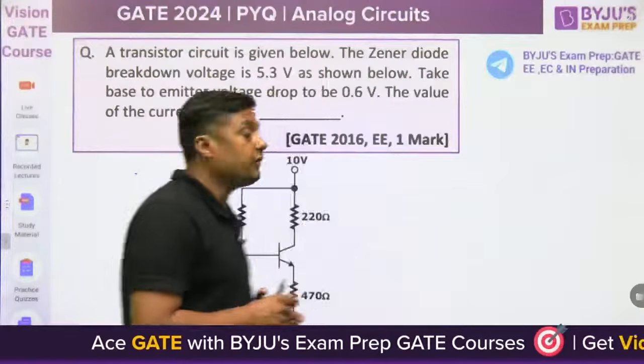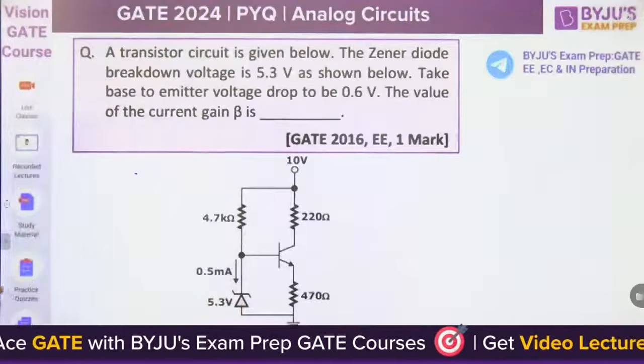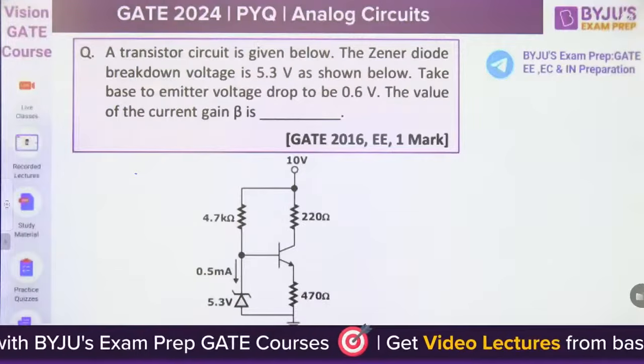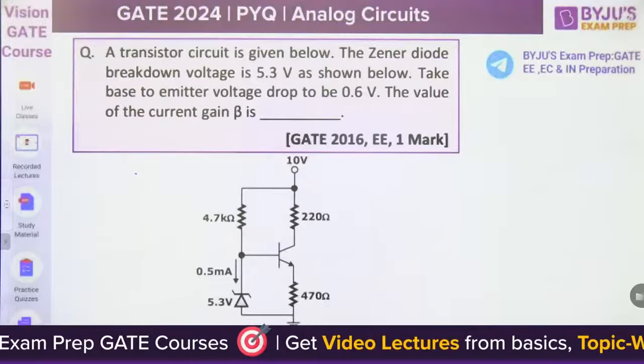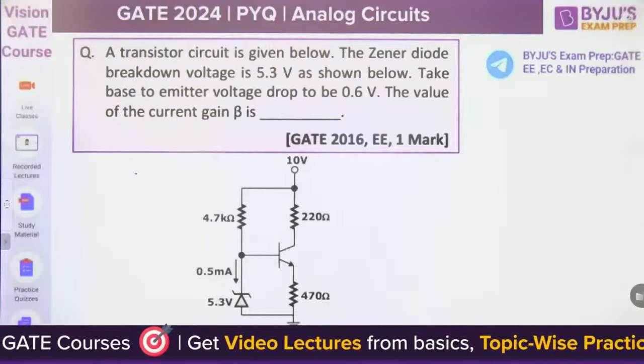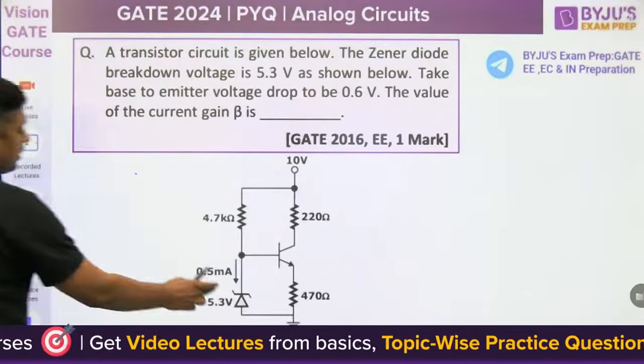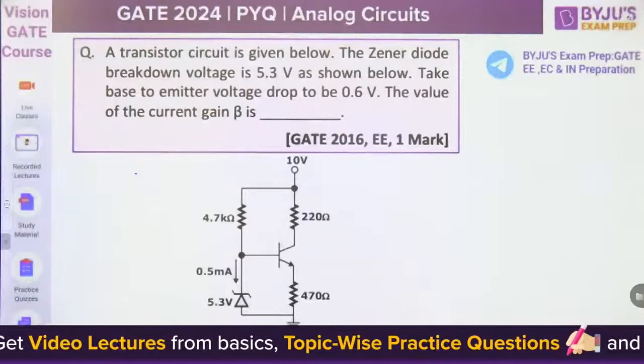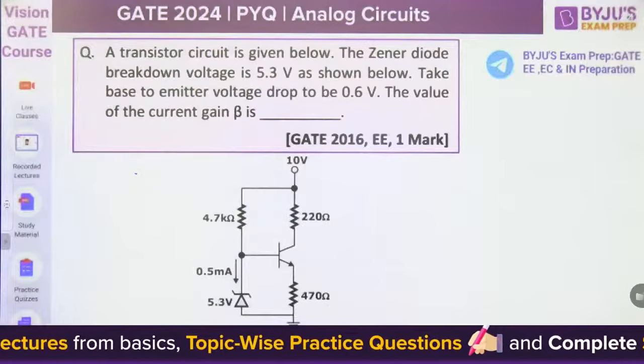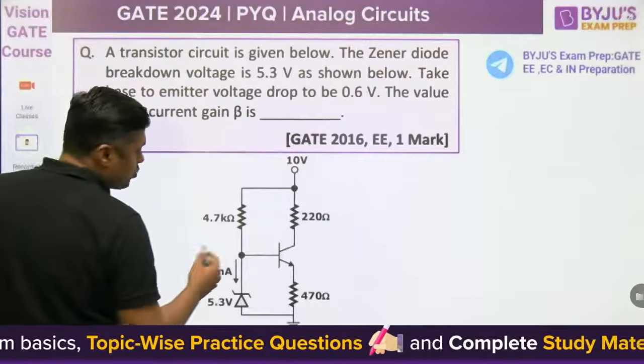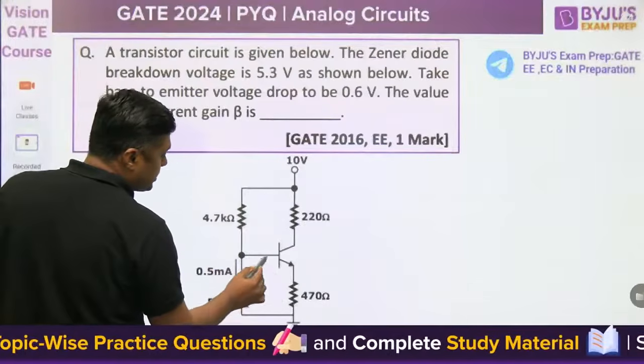Okay, so Mansuri, you have given the B option. Now this is the question. A transistor circuit is given below. The Zener diode breakdown voltage is 5.3 volt. This is the Zener diode breakdown voltage, 5.3. As shown below, take the base to emitter voltage drop to be 0.6. Base to emitter, where this is base, this is emitter, 0.6.